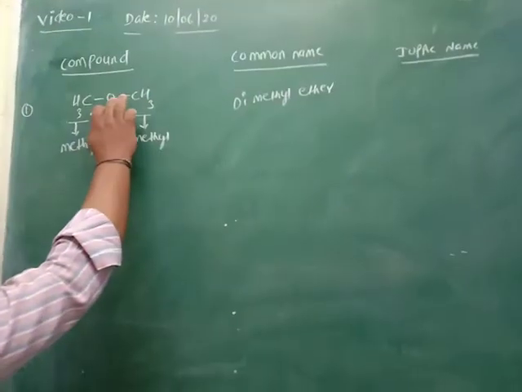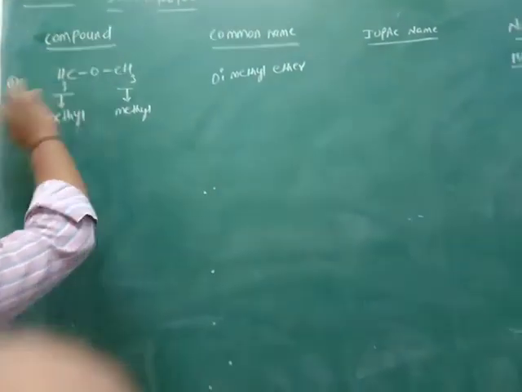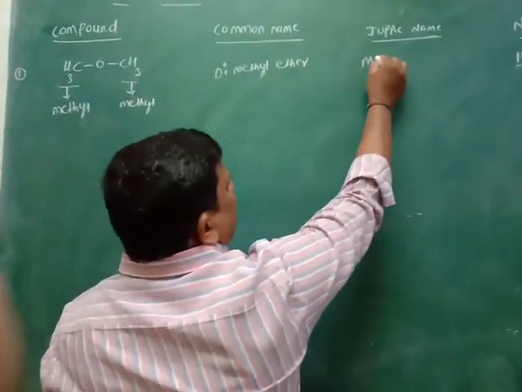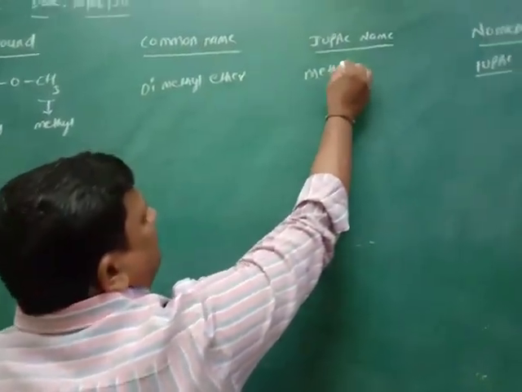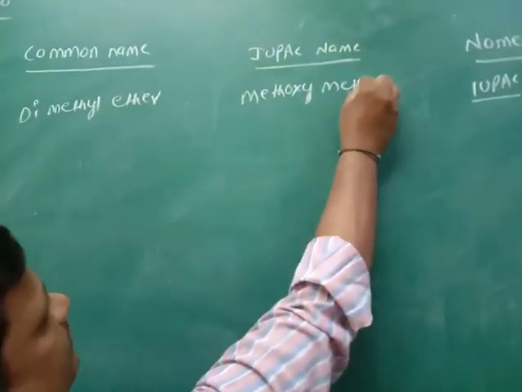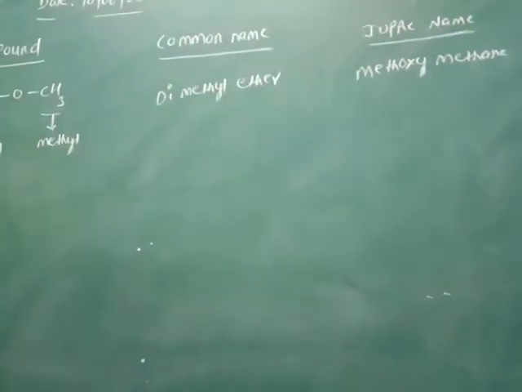Alkyl with oxygen is called methoxy, and the parent is methane. So the IUPAC name of the compound is methoxymethane.